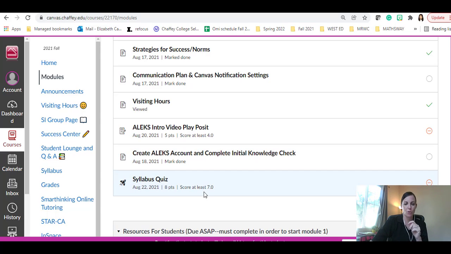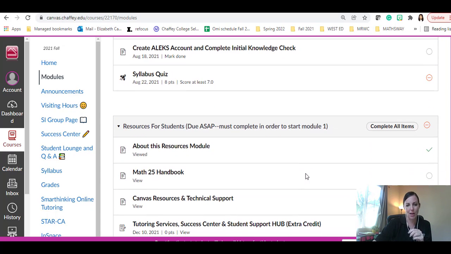And then there's just a super short quiz. You've got to score 7 out of 8. So take your time on it. Again, you can redo that as many times as you need in order to get 100%. And then you're done with that module.